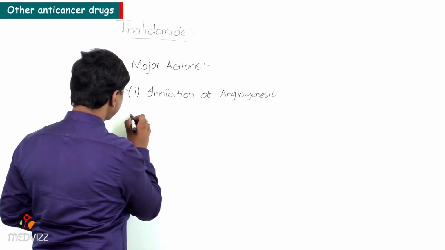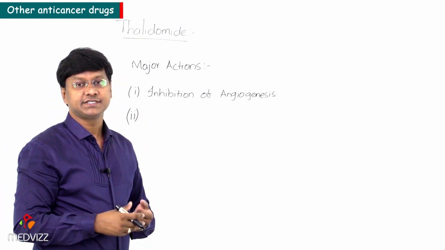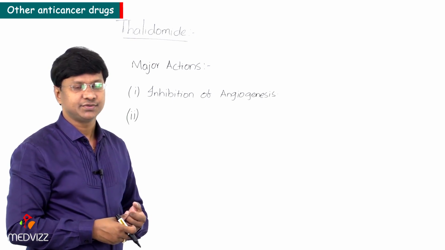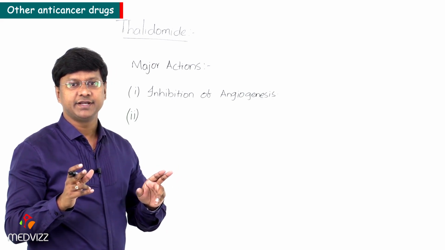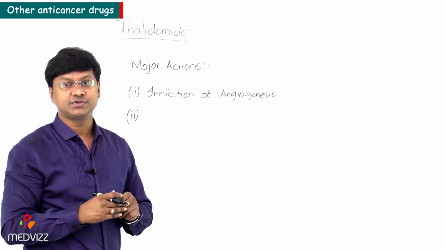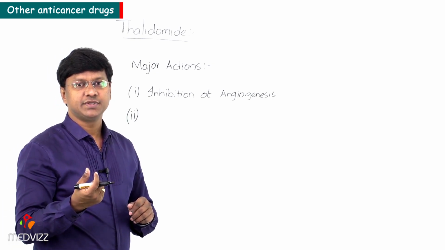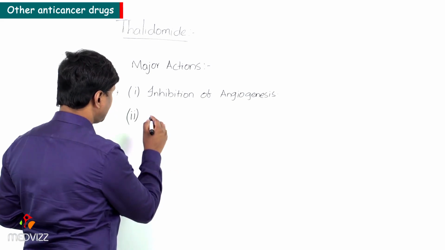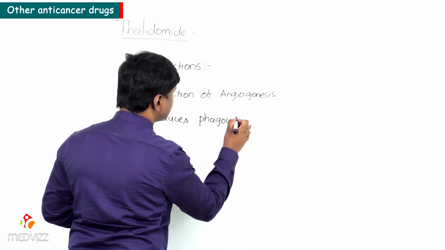Next, the other action of thalidomide is that it will inhibit the actions of certain interleukins as well as the cytokines. Remember, thalidomide will also reduce the phagocytosis of the individual. By reducing phagocytosis, it will reduce the immune activity of the individual.